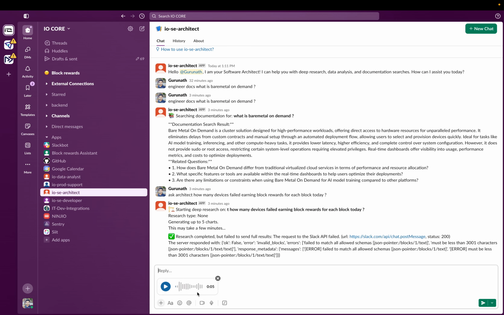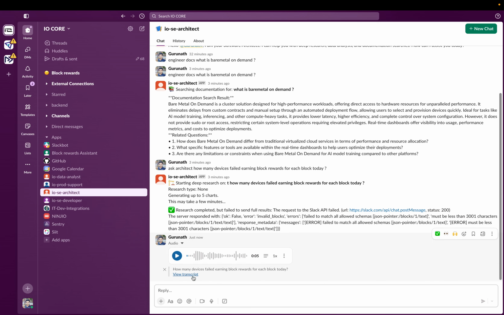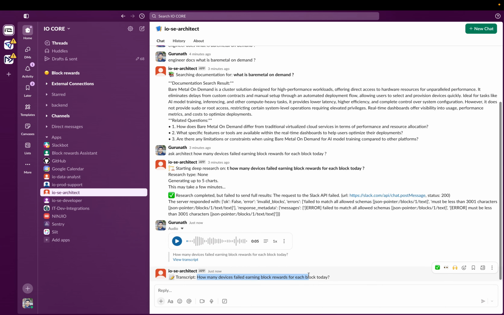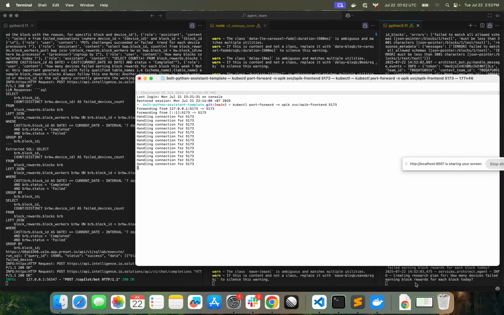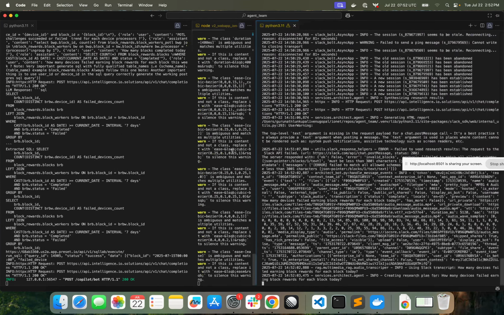Okay, I will just use the audio now, and let's see our luck here. So I sent an audio. If you see, this is a transcript of it. We just recorded this before, and I sent the recording now: how many devices failed earning block rewards for each block? So the transcript is correct. Now the architect works on this one, right? If you see, the architect might have started his work.